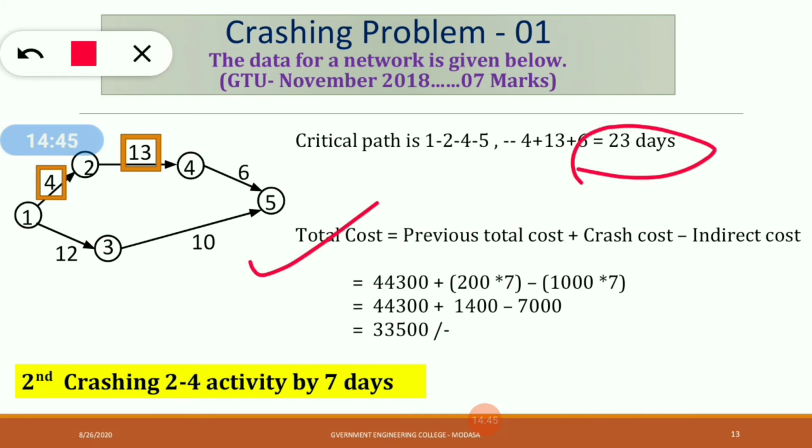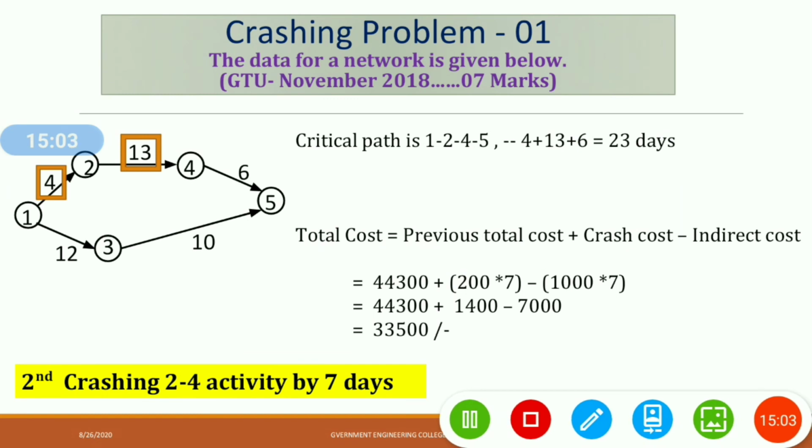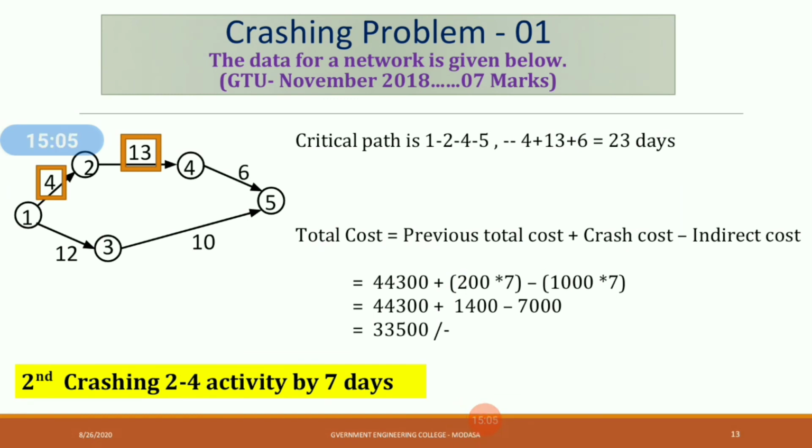The total cost is equal to previous total cost plus crash cost minus indirect cost. Okay, so this is the 44,300 rupees is the previous cost. So here total cost is equal to previous cost.